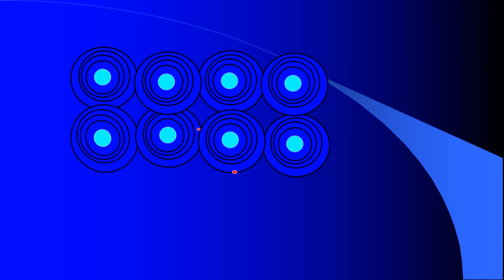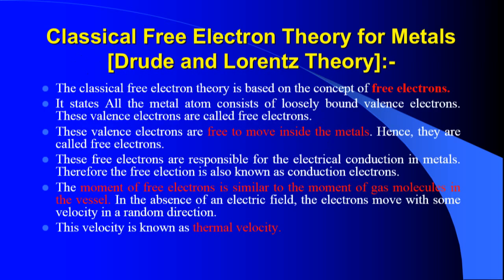The initial attempt was made by Drude and Lorentz through their theory, which is also called the classical free electron theory of metals. As per this theory, there are certain assumptions.